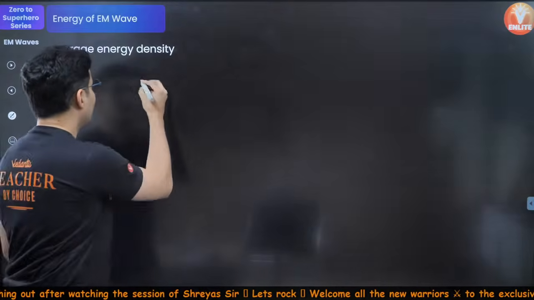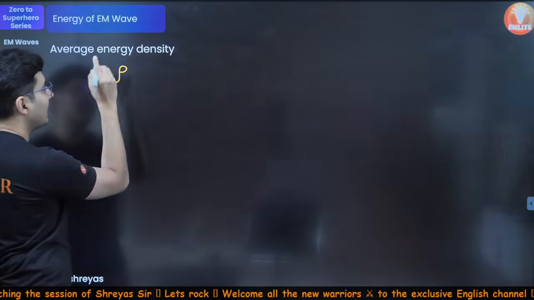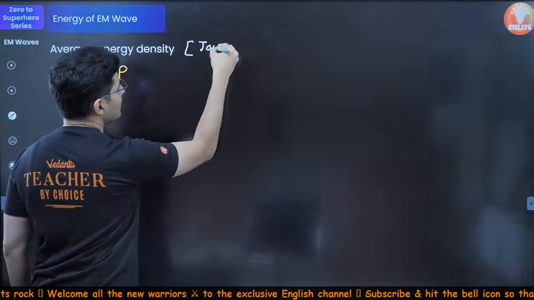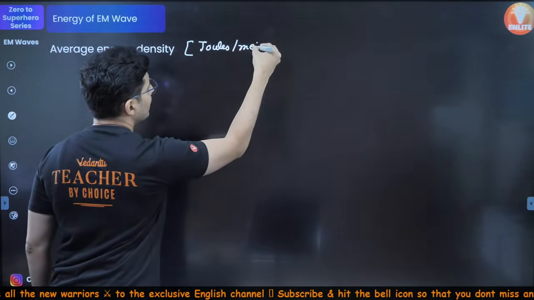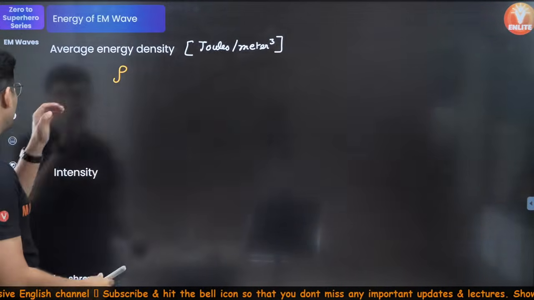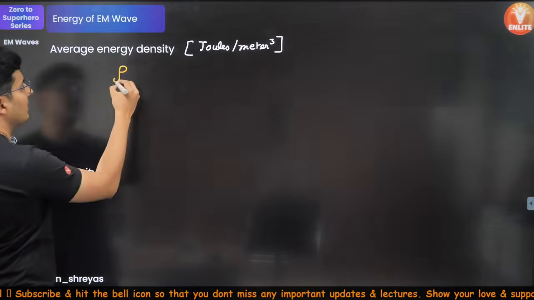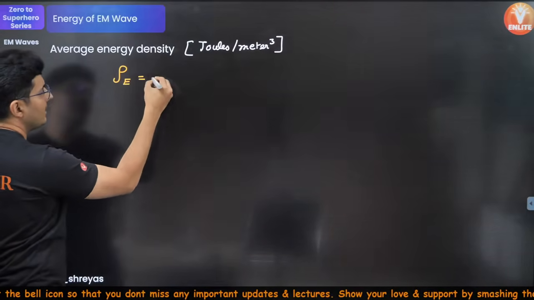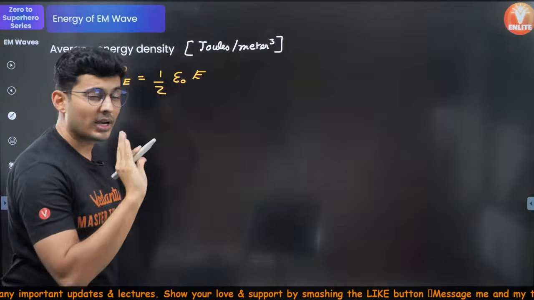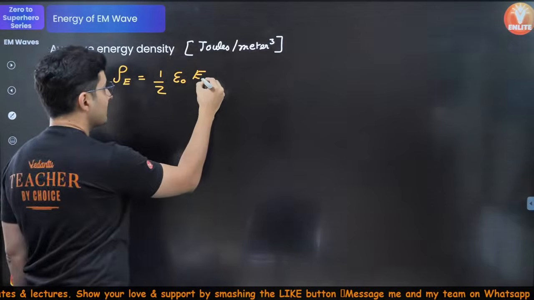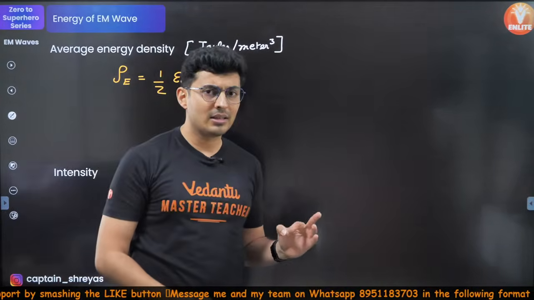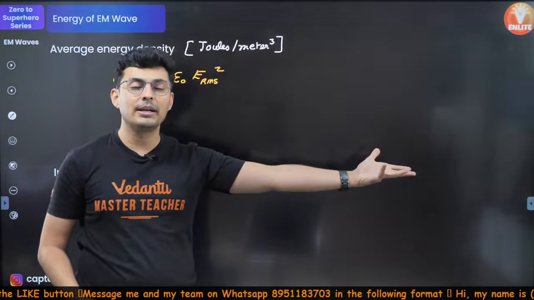We all know the formula for electrical energy density. When I say electrical energy density, it means how many joules there are per meter cube. That's the meaning of energy per unit volume. So what is the electrical energy density formula? It is half epsilon naught E square, but this is not any ordinary electric field. It is the RMS field. Why should you use RMS? Why not the maximum or some random electric field?